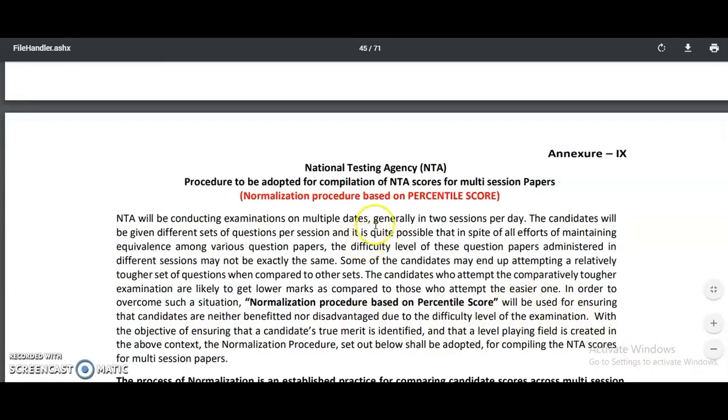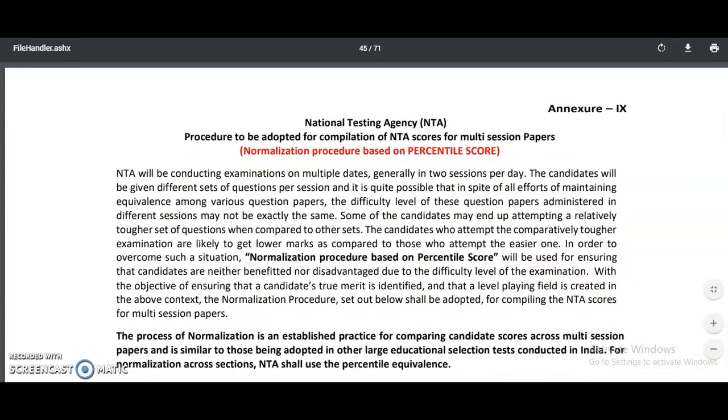Why this normalization procedure is used is that generally the National Testing Agency conducts the UGC NET exam on different dates, that means from December 2nd to December 6th. If an examination is conducted on different dates, then definitely the normalization procedure has to be followed. Why? Because in one session candidates may face a difficult paper and in another session candidates may face an easier paper.